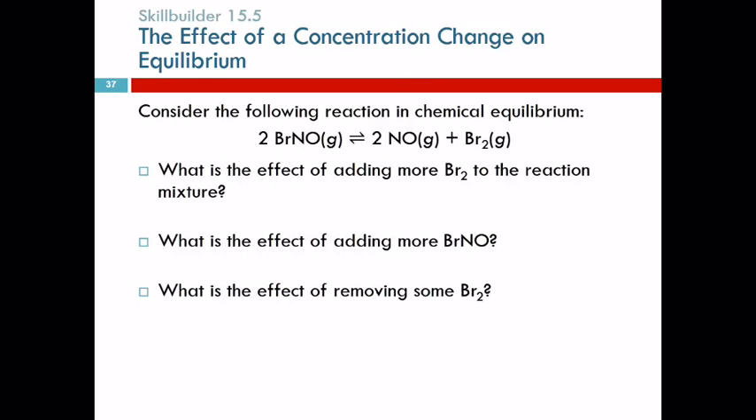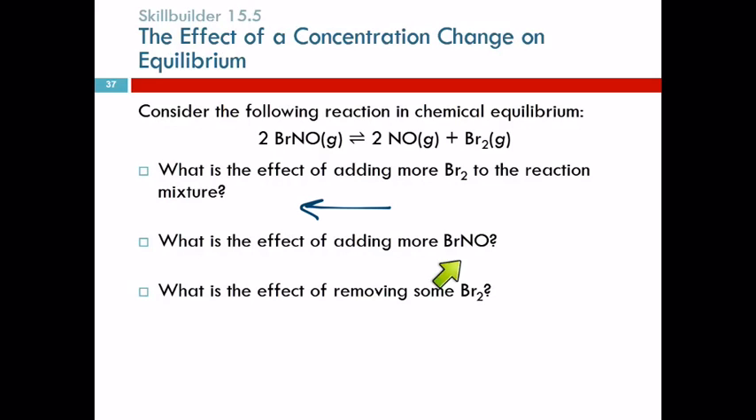So these are the sorts of questions we need to be able to ask. Here's a reaction. What's the effect of adding more Br2 to the reaction mixture? And your choices are shifts to the right, shifts to the left, no change. Shifts to the left. If we add this, then the reaction will shift away from that. Oh, you threw more bromine in here? Well, I'm going to go the other way and get rid of some of that. Okay? So for this first one, the reaction will shift to the left.